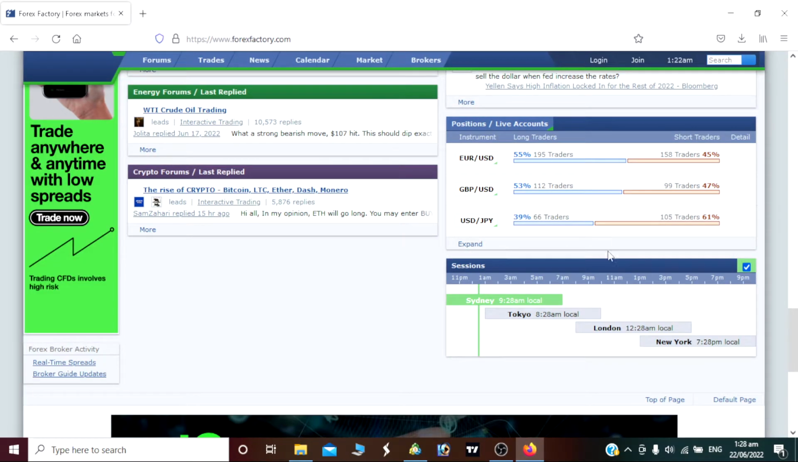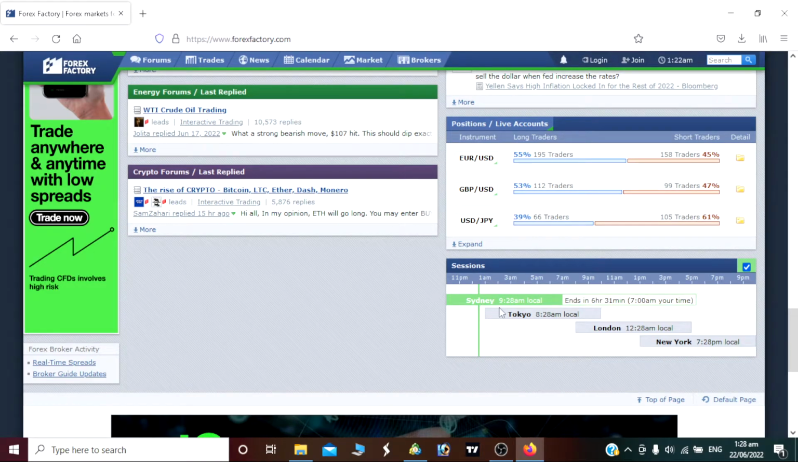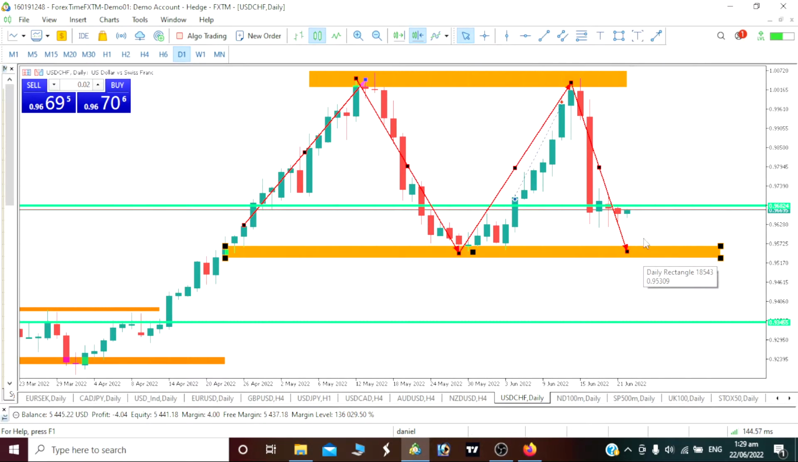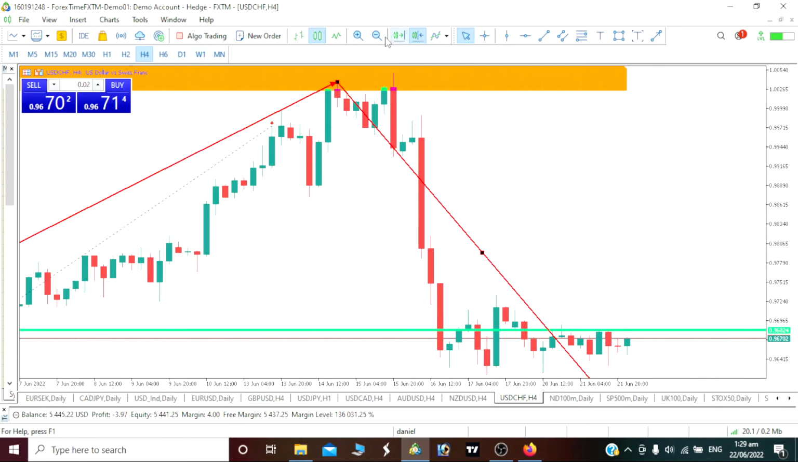As we can see, we are still currently at the Sydney session, close to our Tokyo session. By the time our price reaches the London session, close to our New York session, definitely we should have seen our price up, should have hit this area here. So we're actually still going to be going bullish, by the way, but we will be seeing a fall on our USD Swiss franc. You can see it here on our 4-hour time frame.